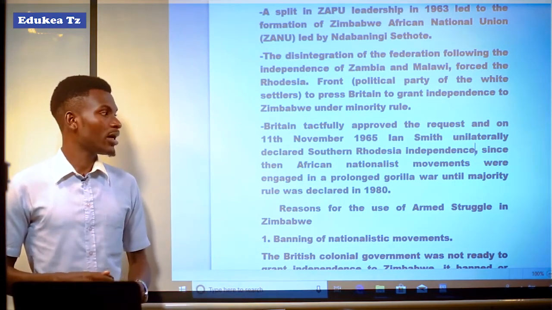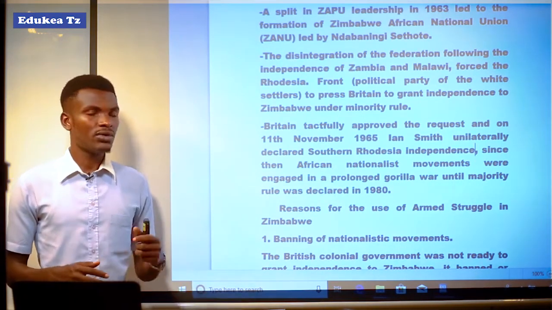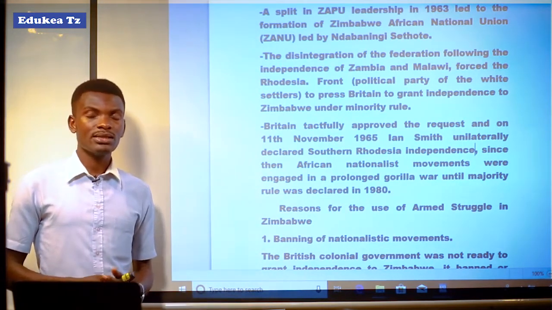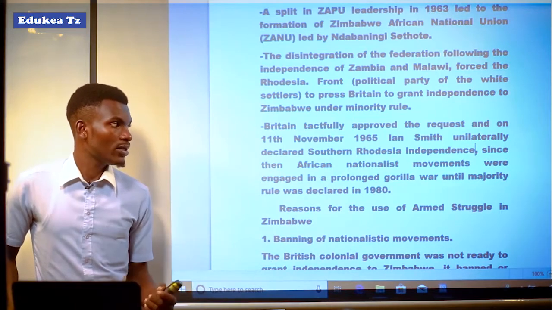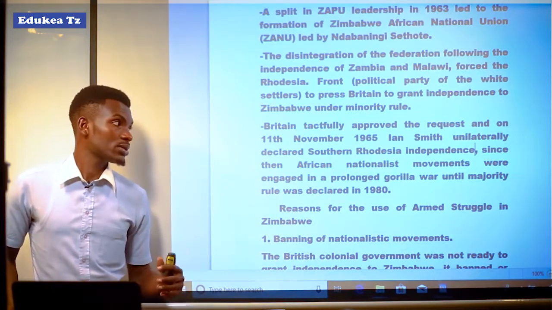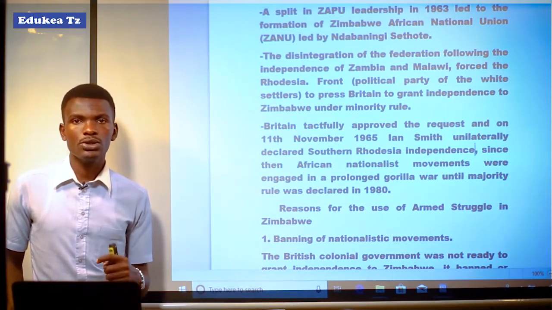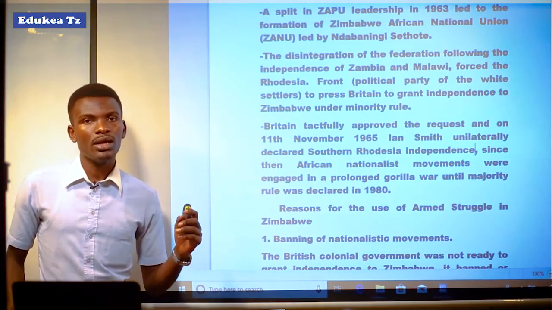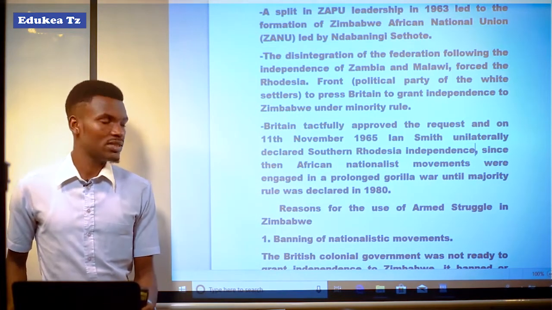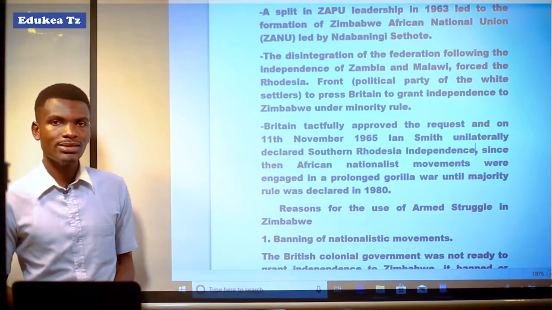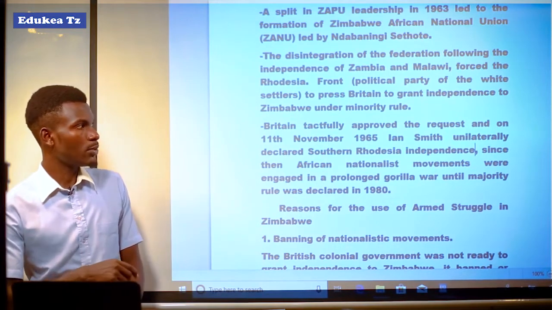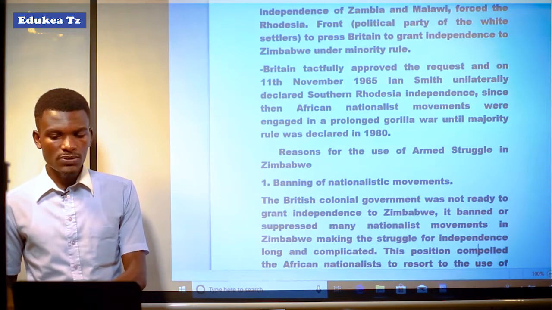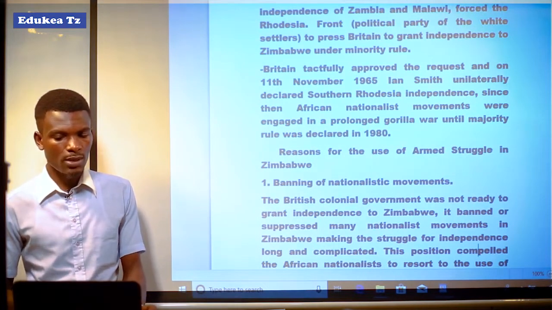since then, after the declaration of unilateral minority independence in 1965, the African nationalist movements were engaged in a prolonged guerrilla war or armed struggle to ensure that they attain the majority rule in 1980 when Zimbabwe got their independence. Let us see the reasons for the use of armed struggle in Zimbabwe.